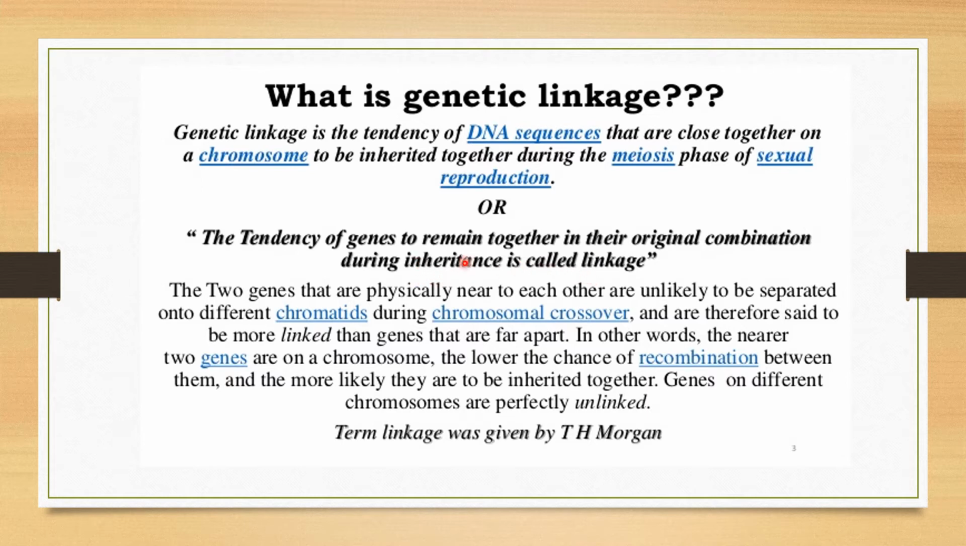What is inheritance? The transmission of genetic characters from the parent to the offspring is called inheritance. It means even after inheritance, the genes remain together. The way it was in the parental condition, in their original condition, the same way it will be in their offspring. And that is called linkage. You need to understand the word linkage. That means something is linked with each other. That something is nothing but genes. But where are these genes present?